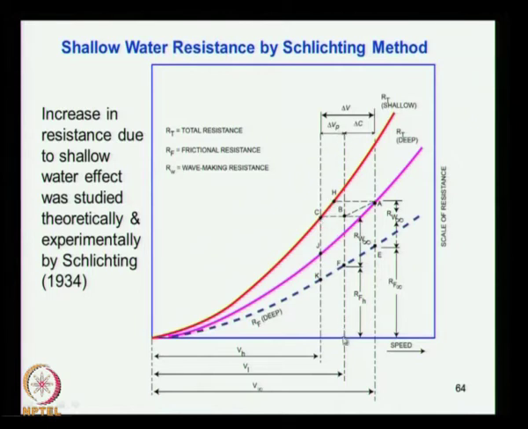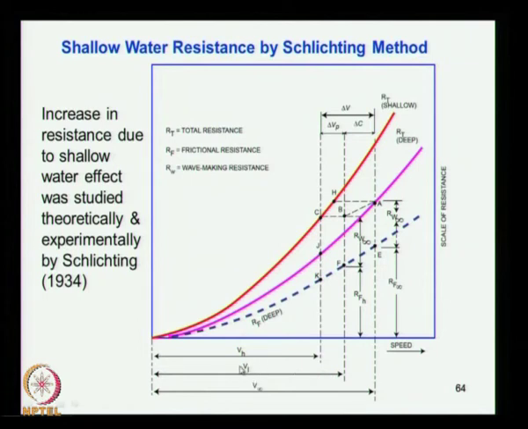Okay. So what you did is, I repeat, this is the total resistance curve in deep water, this is the frictional resistance curve in deep water, and for the deep water velocity you find out what is the frictional resistance from this curve, and above this you get the wave making for the deep water condition. Okay. Now we consider the Vi, that is the intermediate speed.